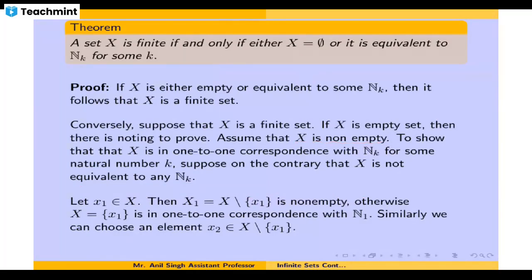And since we have assumed that X is a finite set, we can choose an element x1 in X. Then this new set, X minus x1, where you take element x1 out of X, is non-empty. Why is it non-empty? Suppose it is empty. If X minus x1 becomes empty, then the set X contains only one element, x1, so X would be equivalent to N1, which is clear. But we are assuming that X is not equivalent to any N_k. Therefore, this set X minus x1 cannot be empty, it has to be non-empty.